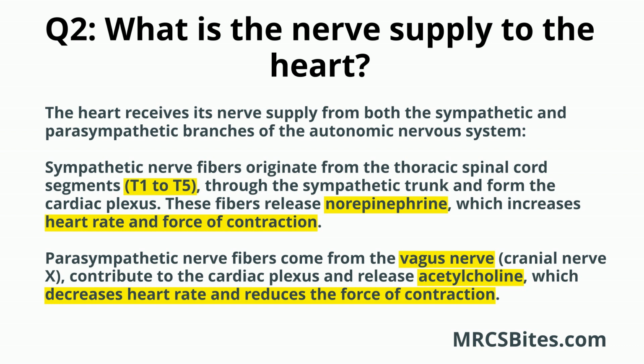Parasympathetic nerve fibers come from the vagus nerve, cranial nerve 10. They also contribute to the cardiac plexus and release acetylcholine, which decreases heart rate and reduces the force of contraction.